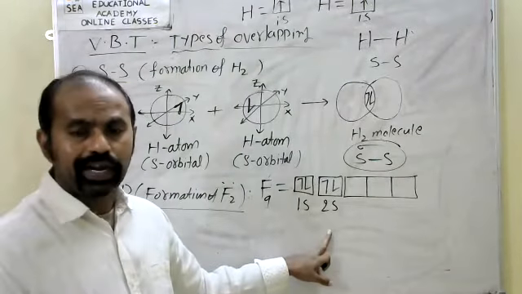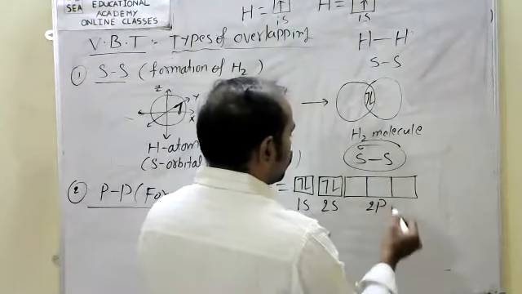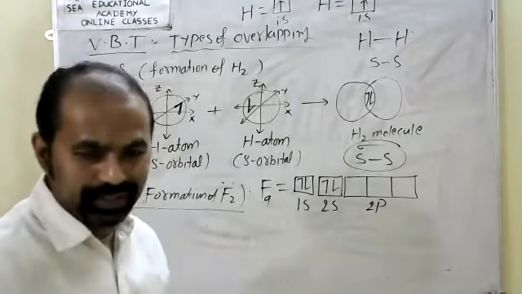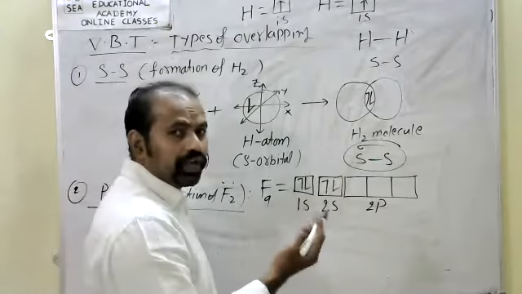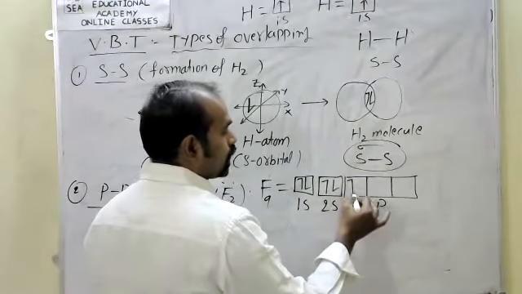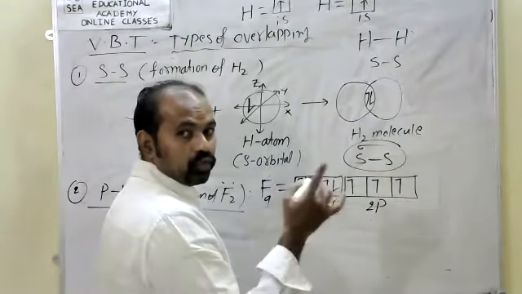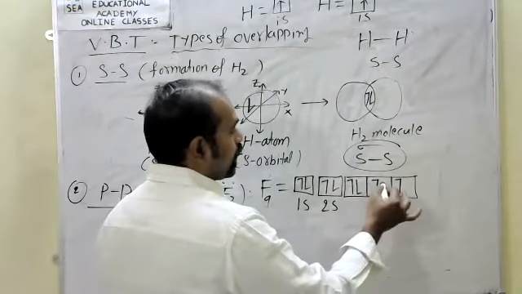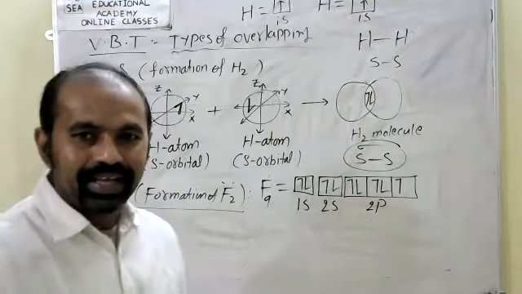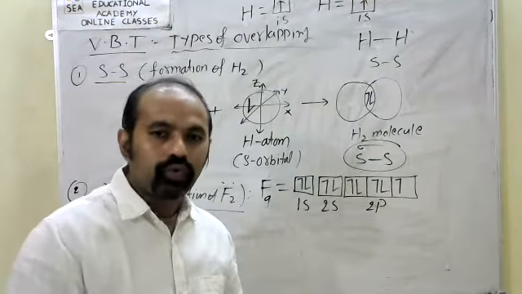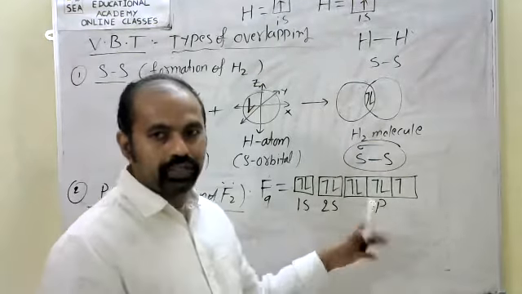1s2, 2s2: 4 electrons are completed. The remaining are in 2p. How many electrons does 2p contain? 5. Very good, 5 electrons. How do we fill them according to the rules? One, one, one, followed by the remaining 2 electrons, paired here and here. So the electronic configuration of fluorine is 1s2, 2s2, 2p5.